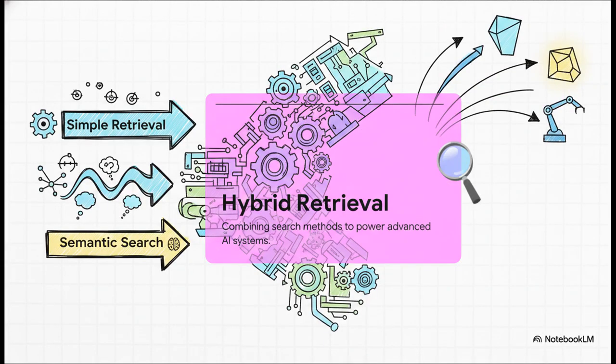Now, what's really interesting about this slide is how hybrid retrieval acts as this absolutely crucial building block in the evolution. It doesn't just throw away the old methods, right? Instead, it combines the precision of traditional keyword retrieval with the contextual understanding of semantic search we just talked about. This robust foundation is exactly what's needed to power today's advanced AI systems.